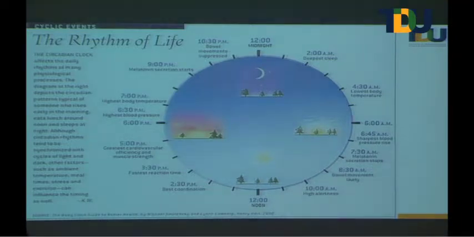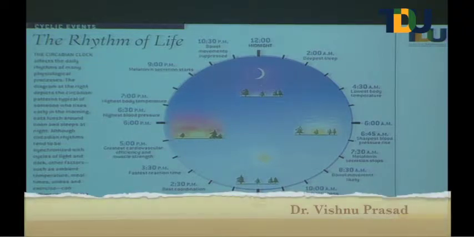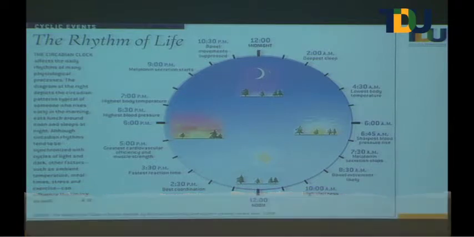The body is adapted to that kind of system. Okay, so this is a 24-hour cycle, which classically we call the circadian rhythm. There are many other rhythms in our normal environmental interaction, including ultradian and infradian, where some cycles extend more than 24 hours and some are less than 24 hours.